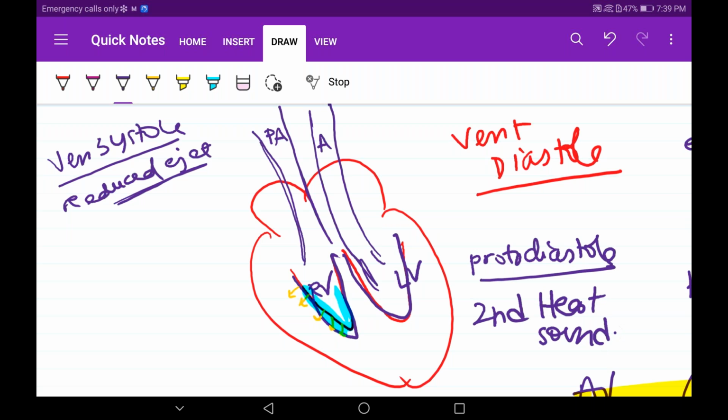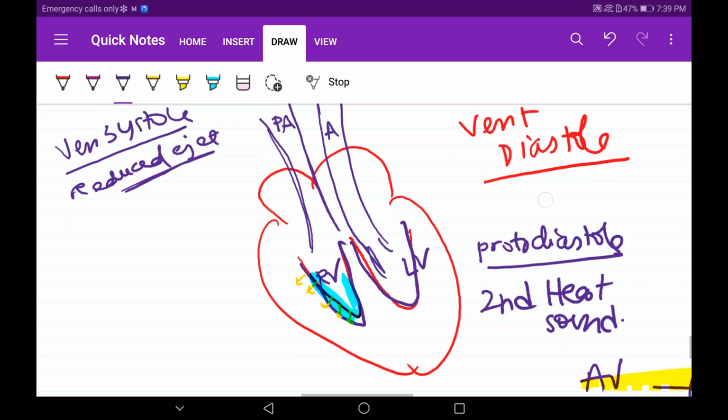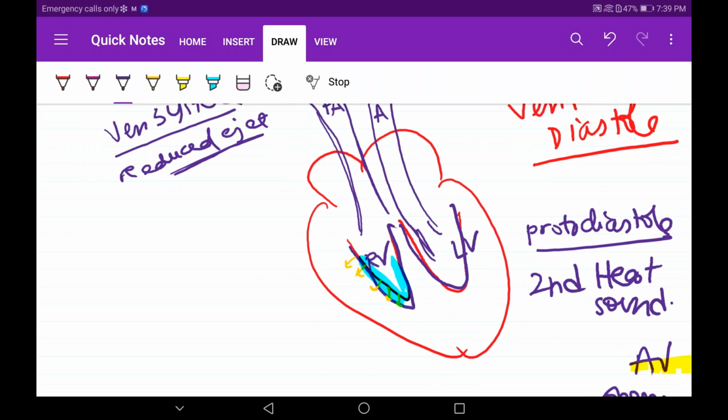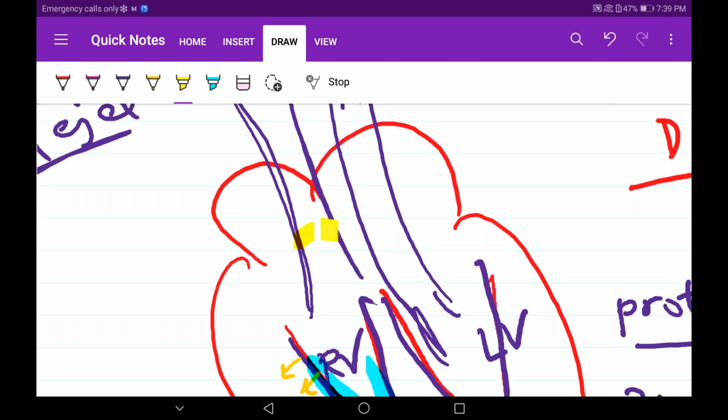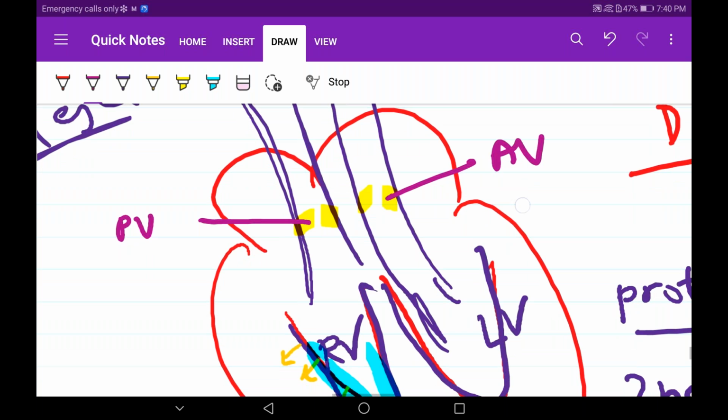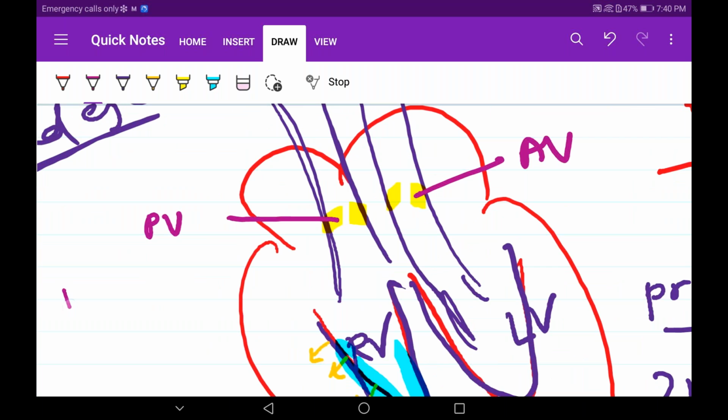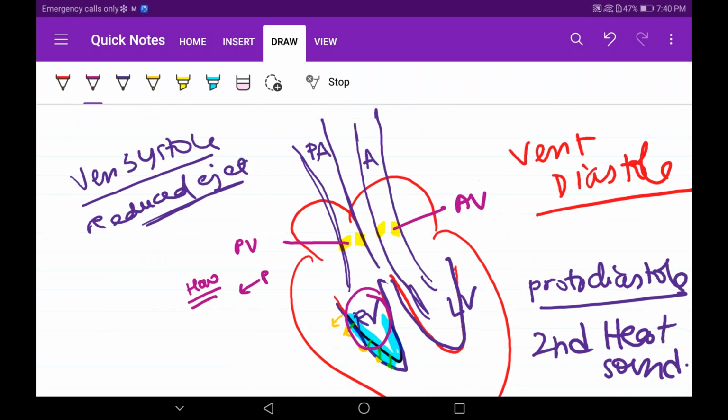Why and how are we able to hear the second heart sound? See, I will just zoom in. Here we have the pulmonary valve, here we have the aortic valve. What did I tell you? How does closure occur? When the pressure pushes it. Now I want you to compare, since the blood is ejected from the right ventricle and also from the left ventricle into the pulmonary artery and aorta respectively.